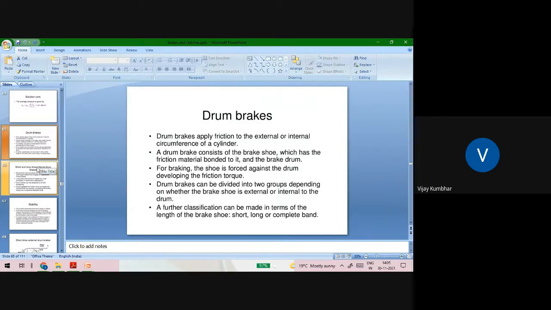Drum brakes can be divided into two groups depending on whether the brake shoe is external or internal to the drum. The further classification can be made in terms of the length of the brake shoe: short, long, or composite band.